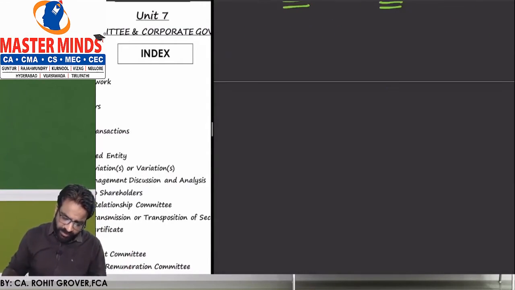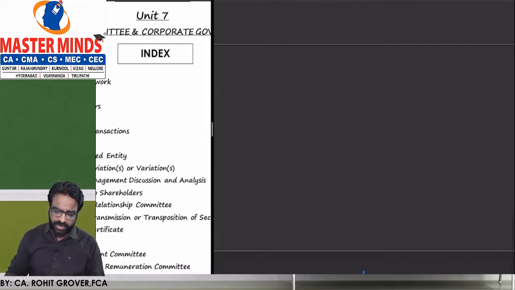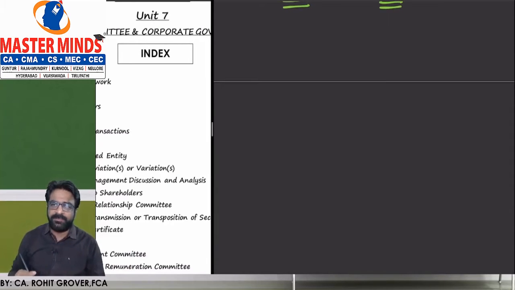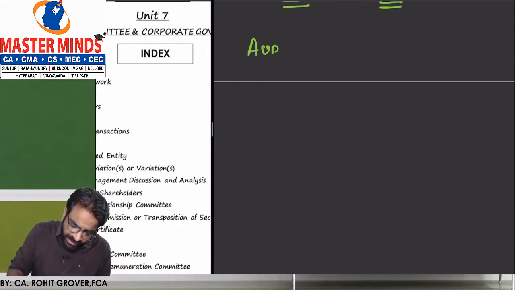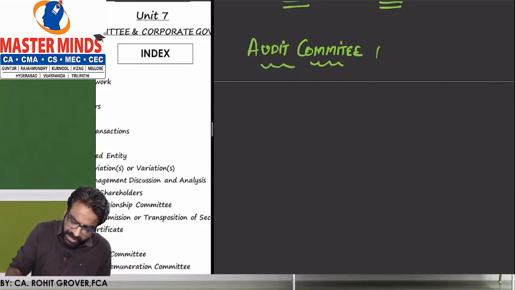What do you mean by Audit Committee? First of all, try to understand what you mean by the term Audit Committee. Now, Audit Committee का मतलब क्या है? Audit Committee is basically an independent committee. It is an independent committee.